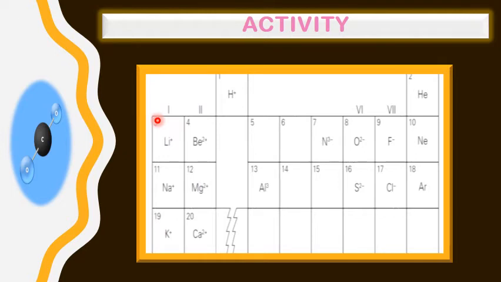So there are short questions that I have given you. You will be doing it by watching my previous periodic table lesson. Then you will be able to do that. So what will you be doing in this activity? You have to see the first group.